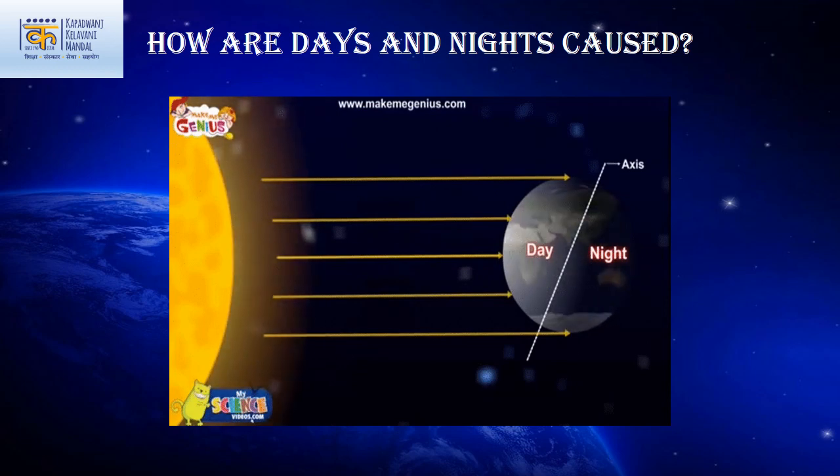The earth rotates anticlockwise, and this is why the sun rises in the east and sets in the west. It is not the sun's movement that causes days, but rather the earth turning around in front of the sun. The side of the earth that faces the sun while it is spinning will have daylight, while the side that faces away will be in darkness.